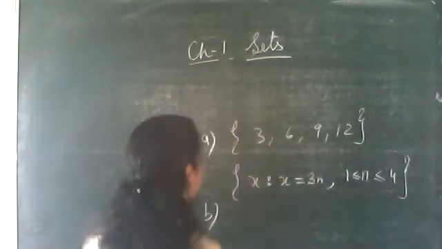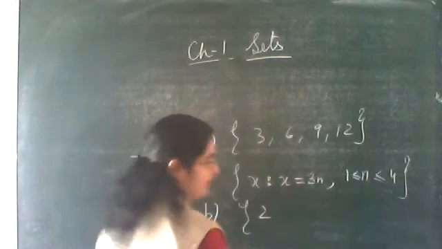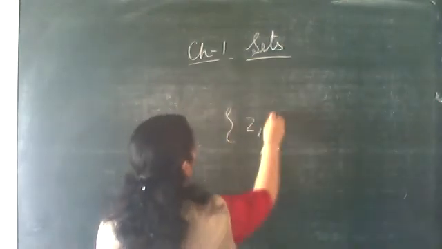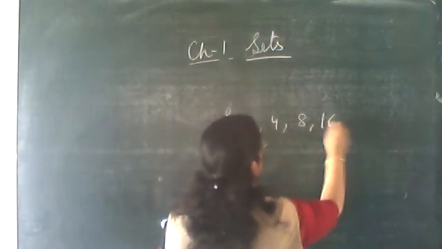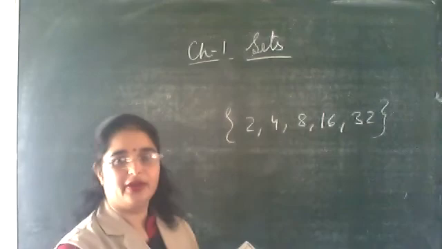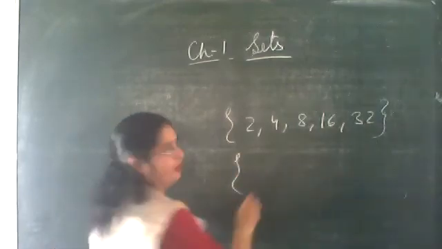2, 4, 8, 16, 32. Is it visible? Let me write it down here. 2, 4, 8, 16, 32. Again, what is it? Multiples of 2. Now you can write, it's very easy.